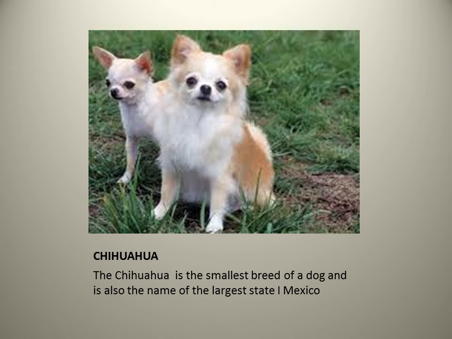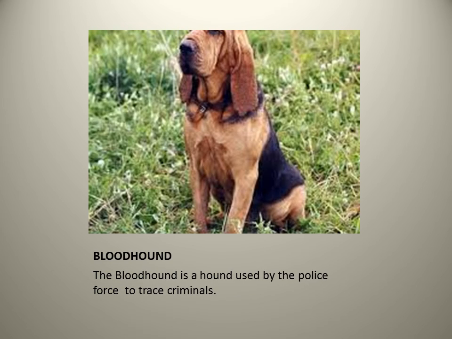The next one: the dash is the smallest breed of dog and is also the name of the largest state in Mexico. In Mexico, the name of the largest state is Chihuahua, and we also have a breed of dog that is very tiny in size. You can see in the picture it's tiny, they don't grow much. So they are the smallest breed of dog. So it is Chihuahua.